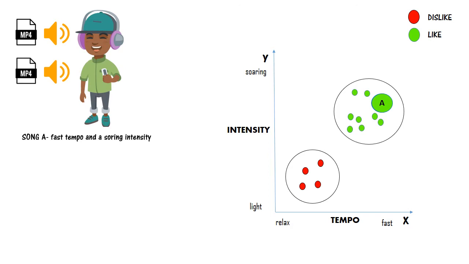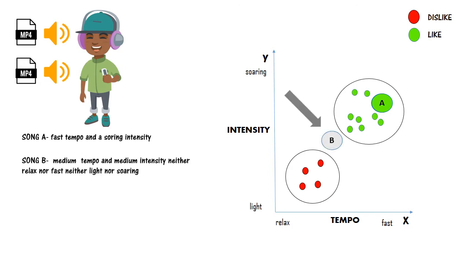Let's say now Rohan listens to a new song. Let's label it as Song B. So Song B lies somewhere here with medium tempo and medium intensity, neither relaxed nor fast, neither light nor soaring. Now can you guess whether Rohan likes it or not? Not able to guess? Are the choices unclear? Correct. We could easily classify Song A, but when the choice became complicated, as in the case of Song B, right? And that's where machine learning comes in.